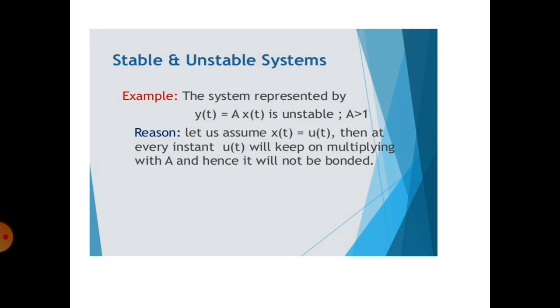So x of t is equal to y of t, then at every instant y of t will keep on multiplying with a. Hence it will not be bounded. It will not yield bounded output. So that's why the system is called unstable.